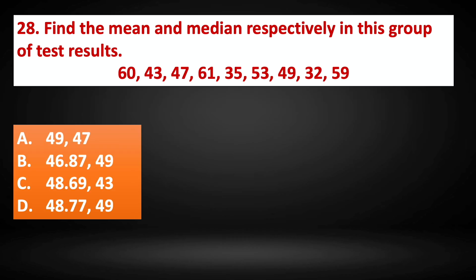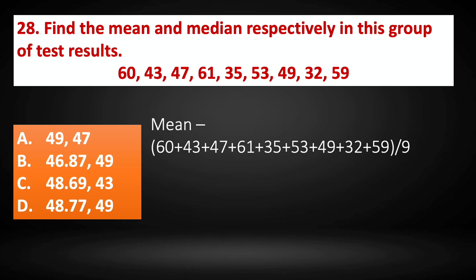Question number 28. Find the mean and median respectively in this group of test results: 60, 43, 47, 61, 35, 53, 49, 32 and 59. The mean. Let's calculate the mean first. We are going to add everything and divide by the total number of results.